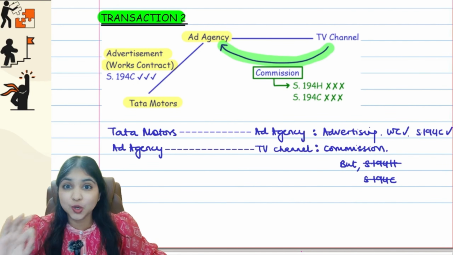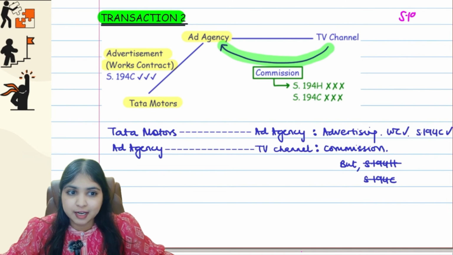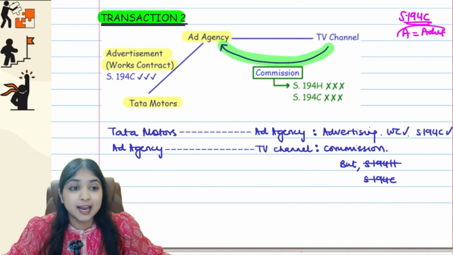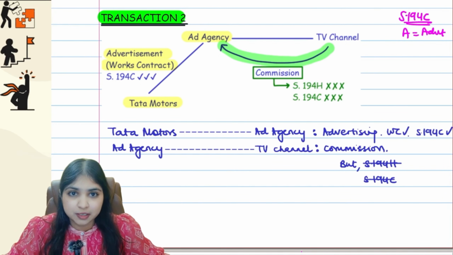First, let me remind you one small point. You remember section 194C, we learned the definition of works contract, and the definition was A, B, C, C. Important point: A was for advertisement. Just remember this for now, that advertisement is a works contract, and comes under 194C.